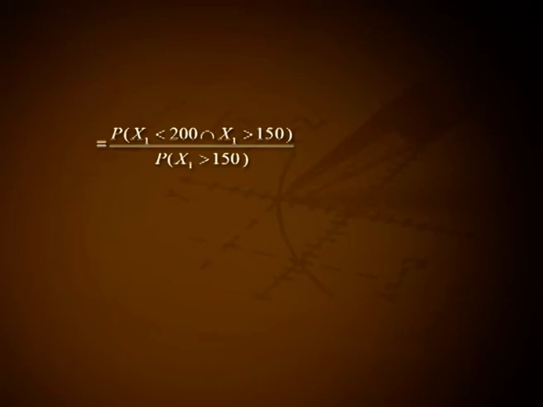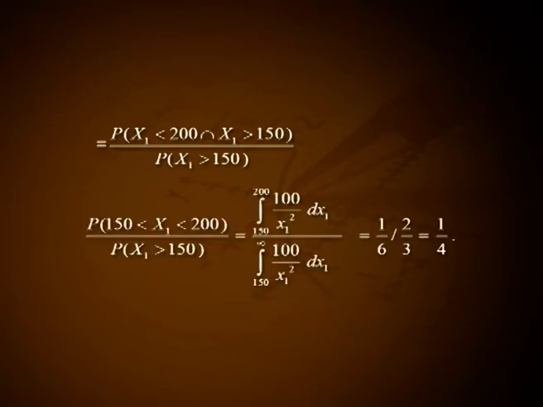3. Consider the tube with life x1. Probability that the tube will last less than 200 hours if it is known that the tube is still functioning after 150 hours of service, that is equal to P of x1 less than 200 given x1 greater than 150. That is equal to P of x1 less than 200 intersection x1 greater than 150 divided by P of x1 greater than 150.